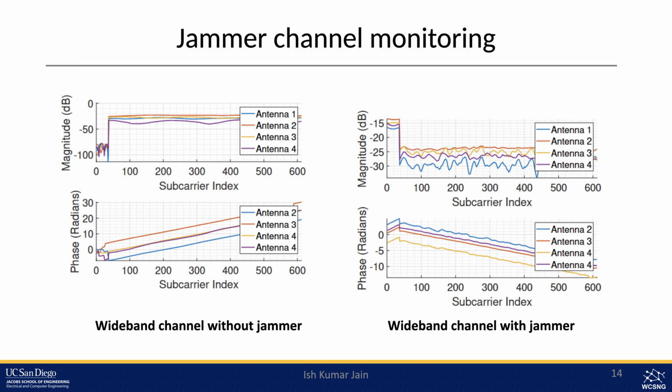Okay. So to build this, first, we need the channel. This is the channel measurements that we did, on the left without the jammer and on the right with the jammer. And as you can see, the channels are with 4 antennas. You can see antennas 1, 2, 3, 4, and then across all subcarriers we have around 612 subcarriers in this case. And you can see when we turn on the jammer, it affects all frequency subcarriers.